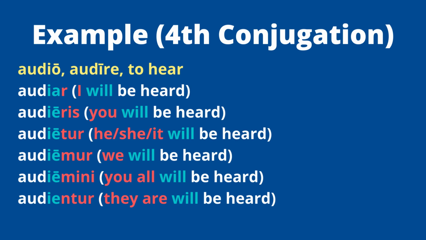A similar thing is happening with fourth conjugation, right? Audio, audire. When I drop the RE off audire, I have audi, that's my stem. I have to add the A in 5 E's to that stem. So in other words, my stem ends in an I. It's going to stay there. The I stays, and I'm adding the A in 5 E's. But either way, it looks just like third IO. Before my passive voice ending, I need an I followed by either an A or an E. That's what makes it future tense. So you'd have audiar, I will be heard, audieris, audietur, audiemur, and down the line, right? You will be heard, he, she, it will be heard.